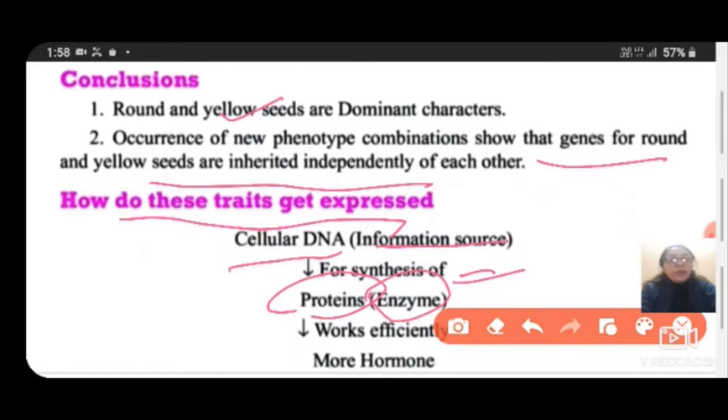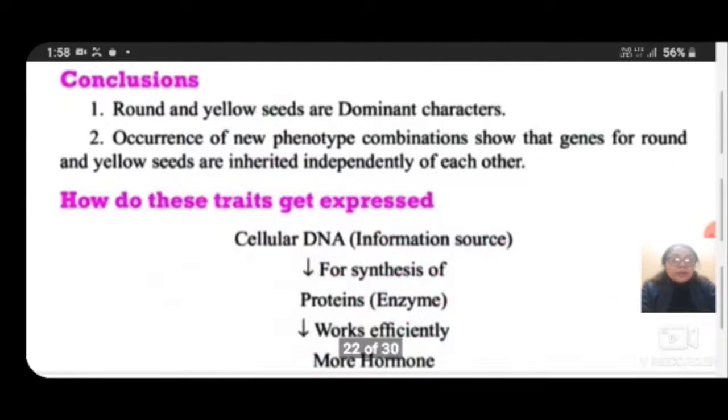As we know very well, enzymes are made up of proteins, and hormones are also made up of proteins. So according to their functions, the hormones create particular characteristics.